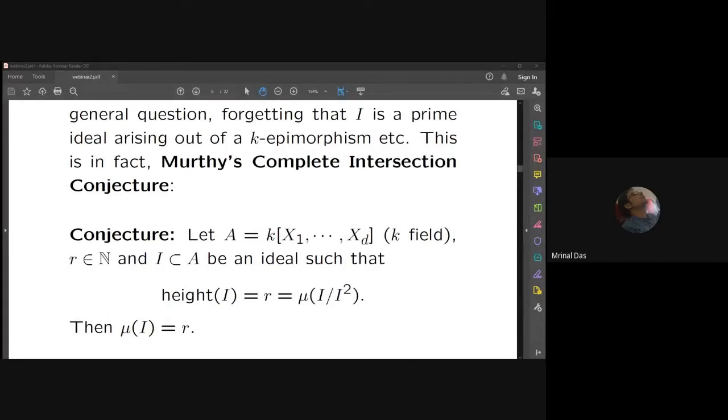Yes, any question? Okay. So this conjecture was made in 1975, and in 1978, Mohan Kumar came up with a partial solution. He put some restrictions, and so far this is the best result that we know about Murthy's conjecture. And Mohan Kumar's methods are amazing methods, and we have not seen any new development since then, in more than 40 years. So no new method has come up to tackle this problem yet.